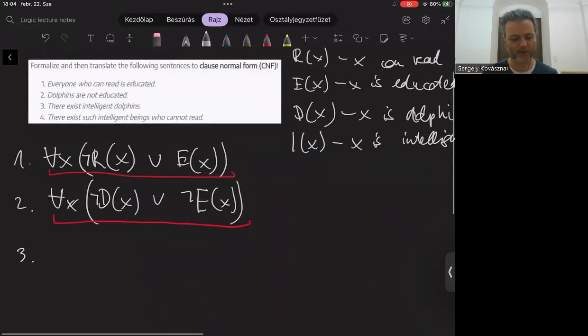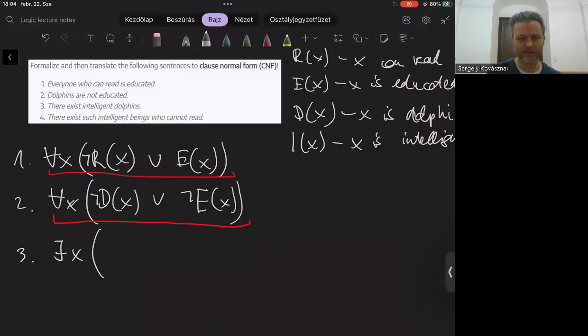The third sentence is the following: there exist intelligent dolphins. Of course, this formula has to start with an existential quantifier, exists x, and it's about intelligent dolphins.